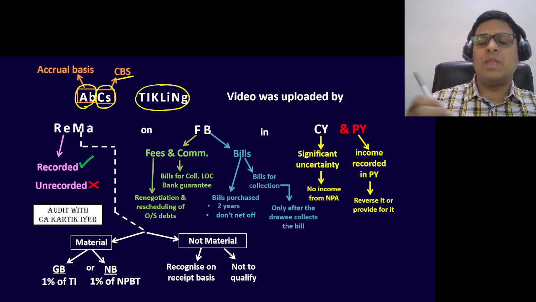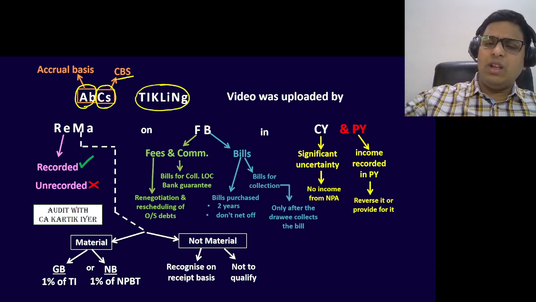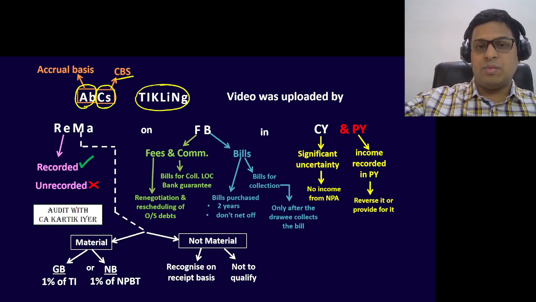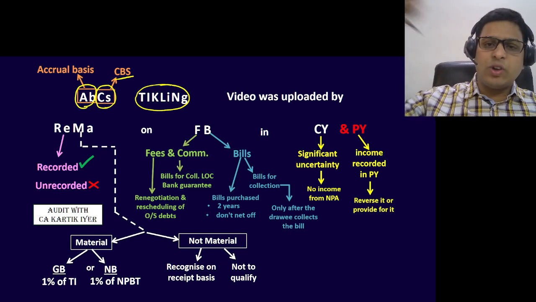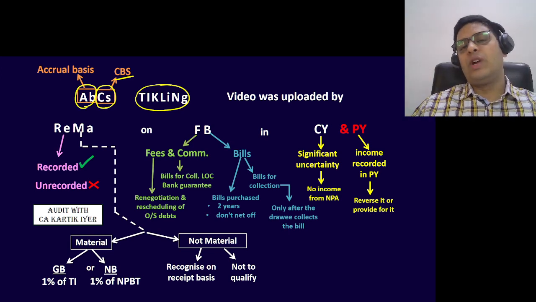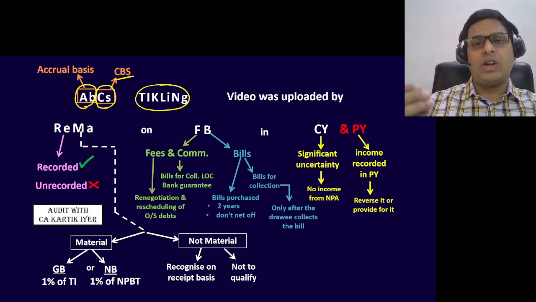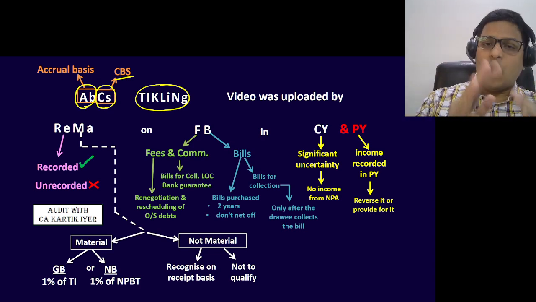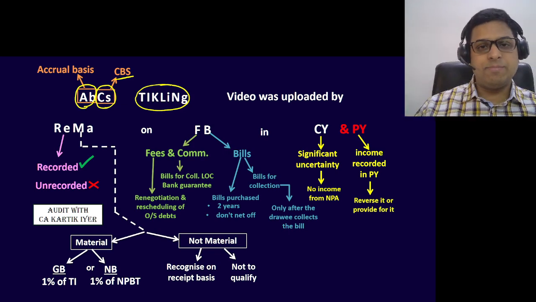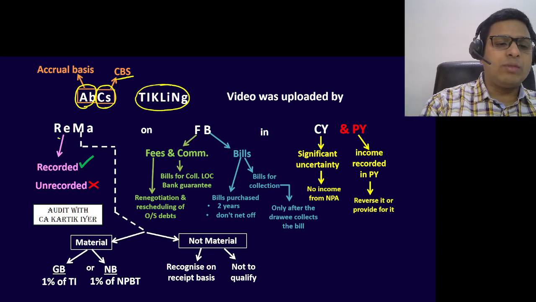So these points: if the loan has been taken by a person and he has given it to the bank, ticking the matter as security, it is one of the best securities for the bank. And I am again telling that the income for the bank, that is the interest income, the bank can 100% record it, because there is no worry about this matter; 100% this will be received, provided there is adequate margin maintained. Simple. Then we saw all income should be recorded, no income should be unrecorded.